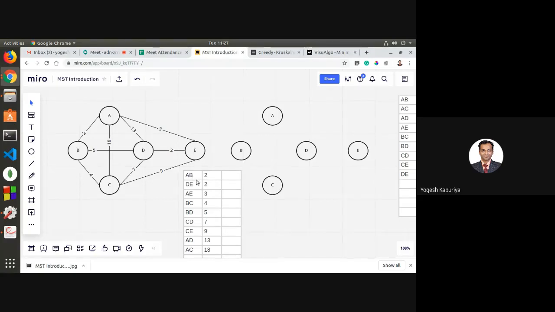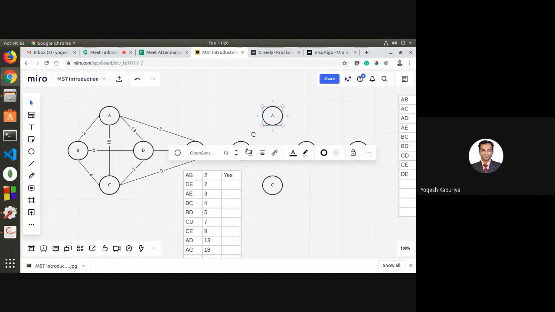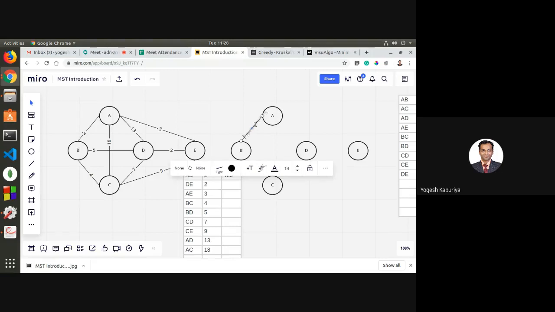If the two endpoints of this edge are not connected, then you will simply add that edge inside the spanning tree. So this is part of my spanning tree because these two are not connected, right? Since it is now part of my spanning tree, I will connect it. So this is the first edge which I am adding to this minimum spanning tree. Second is DE. Are D and E connected? No. So I will connect it.